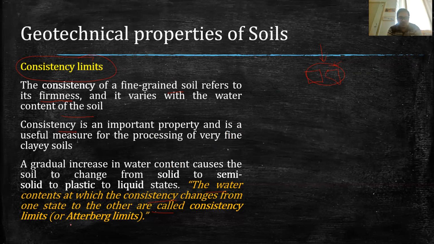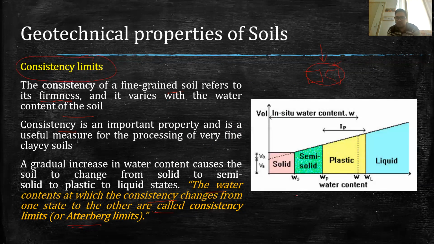It was first defined by the scientist Atterberg, so this is also known as Atterberg limits. Now, with the help of this diagram, I will try to explain this. Here in this graph, the solid part of the soil is basically the oven dry soil.